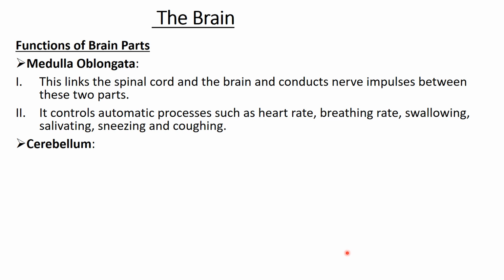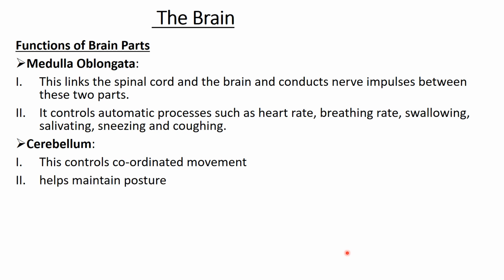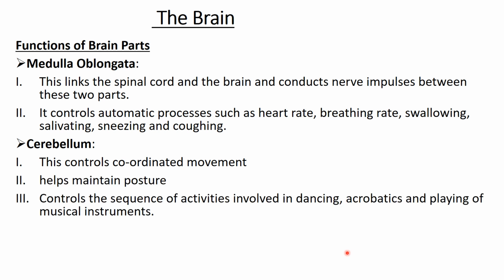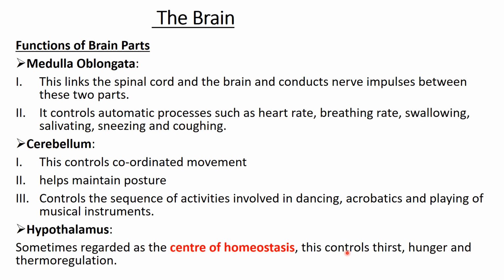Next is the cerebellum. So I've started with the hindbrain. So the cerebellum controls coordinated movement, like I said. It also helps maintaining posture. It controls the sequences of activities involved in dancing, acrobatics, and playing of musical instruments as examples. Next is the hypothalamus, which is regarded as the center of homeostasis, meaning that it controls taste, hunger, and temperature, thermoregulation.